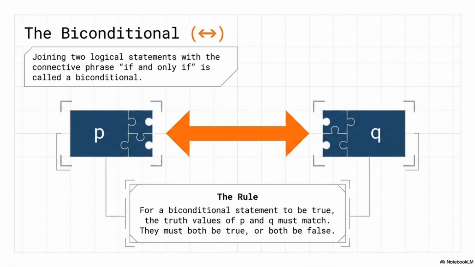Which brings us perfectly to the next connective, the biconditional. This is the two-way street. It's phrased as if and only if, and the symbol is an arrow pointing in both directions. For a biconditional to be true, both sides are locked in a permanent state of agreement. They must have the exact same truth value. If one is true, the other must be true. If one is false, the other must be false.